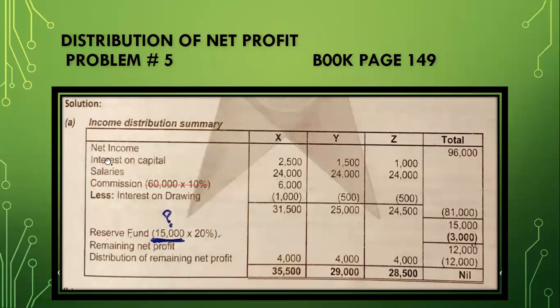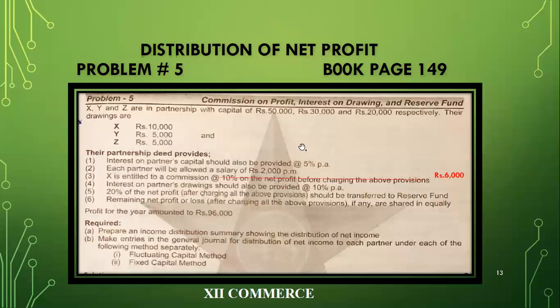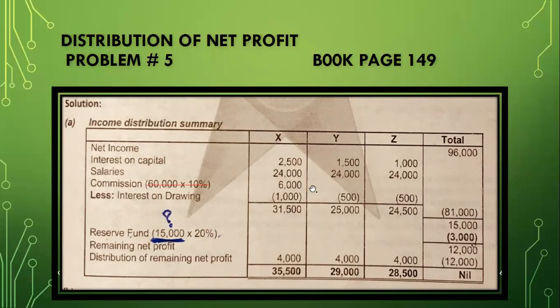Then we have interest on capital. How will we calculate the interest? You have to show the working for the interest. Interest is 5% per annum, and it applies on 50,000, 30,000, and 20,000, multiplied by 5 and divided by 100. So the amounts will be 2,500, 1,500, and 1,000. You have to show the working for this. Then we have salaries. Salaries again you have to multiply by 2.